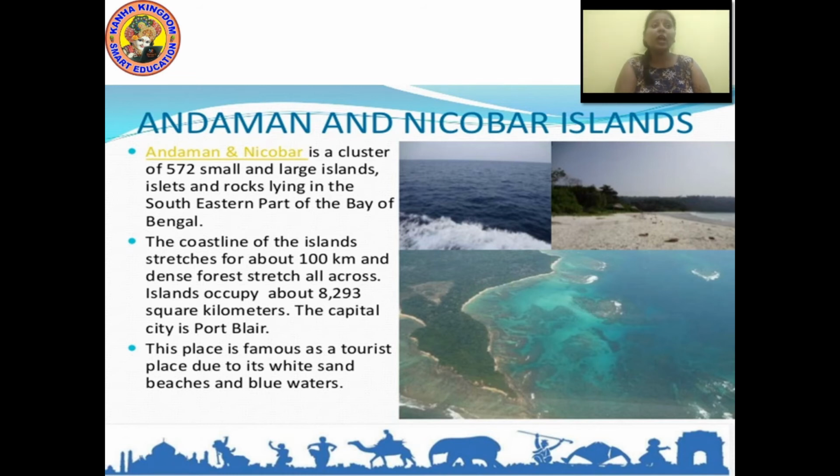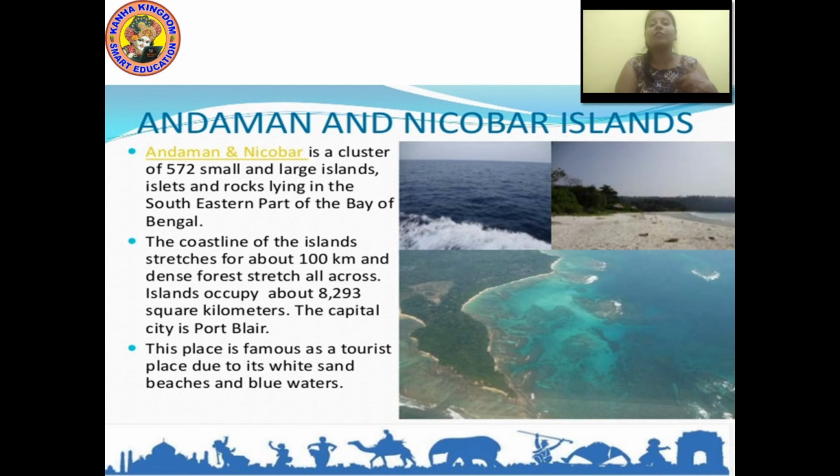Andaman and Nicobar Islands is a cluster of 572 small and large islands, islets and rocks lying in the southeastern part of the Bay of Bengal.